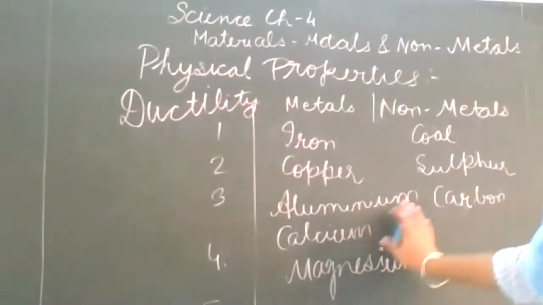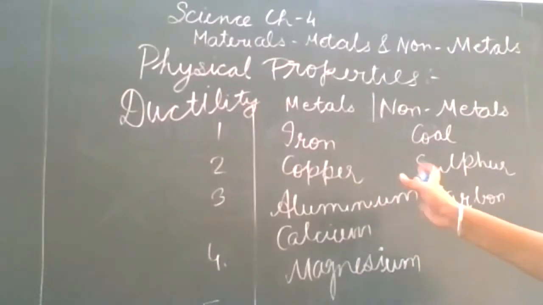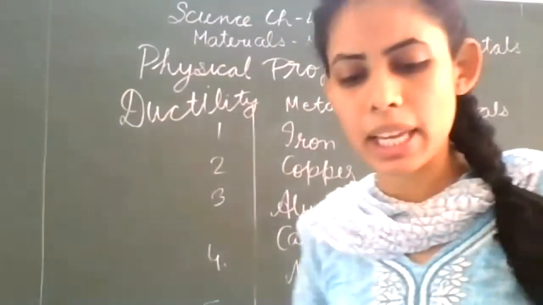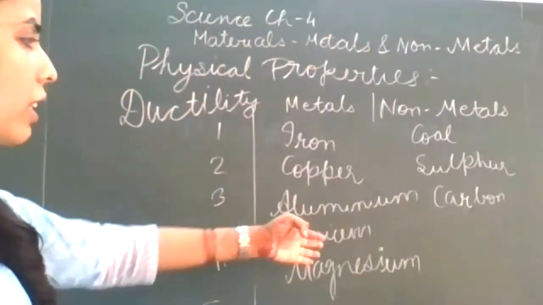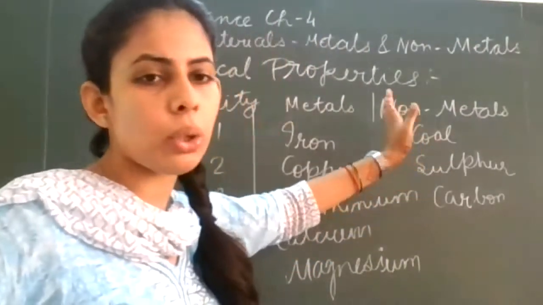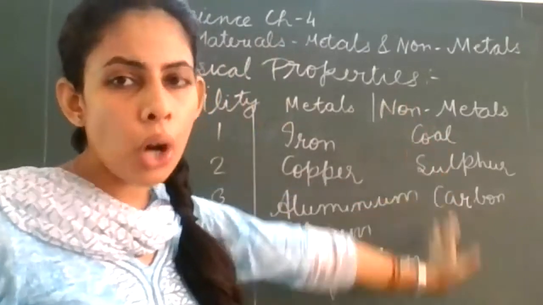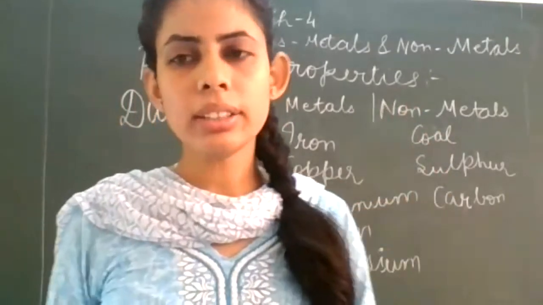So these are the metals which have dull appearance, and these are also soft. These can be easily broken down into pieces, and these do not conduct electricity. So these are called the non-metals. Clear?